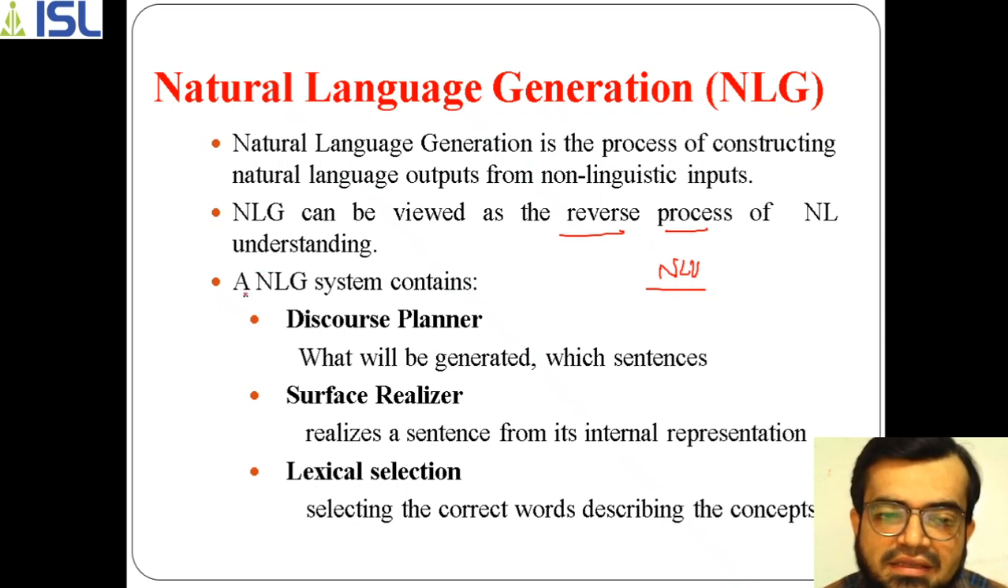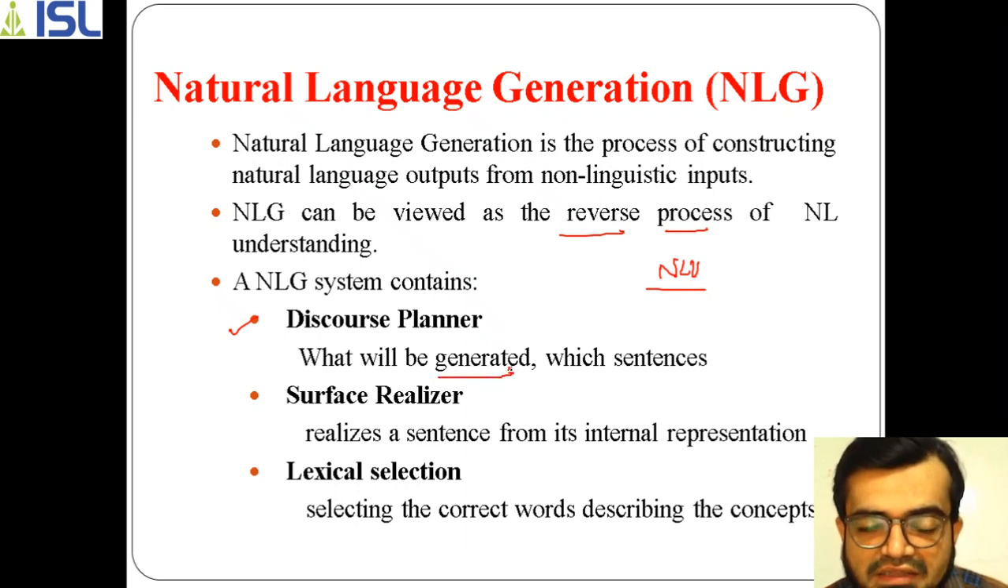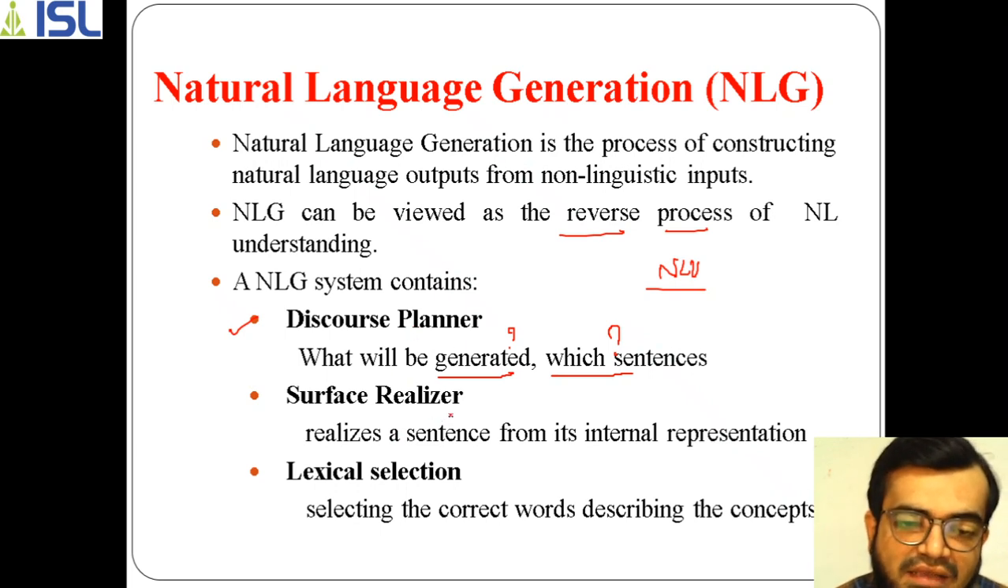This NLG contains many things, such as the discourse planner. Discourse planner means the machine needs to understand what data has to be generated first. That means the goal has to be set: what will be generated and which sentences the machine should use. All this comes under the discourse planner. The next thing is the surface realizer.